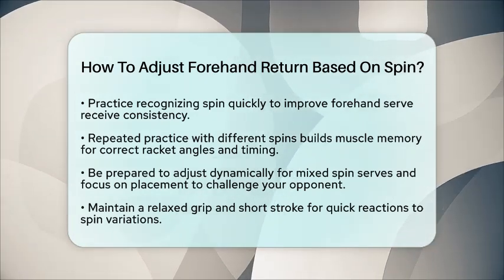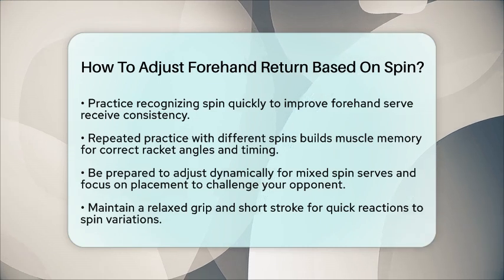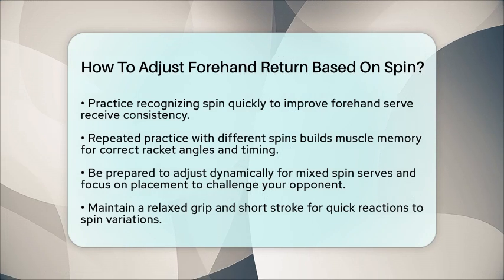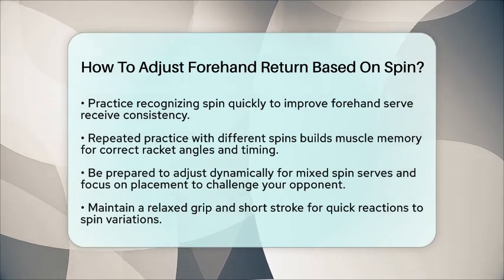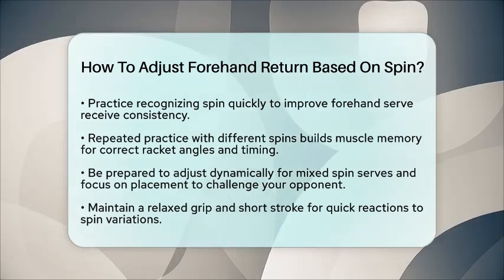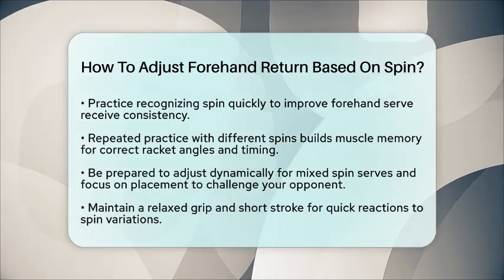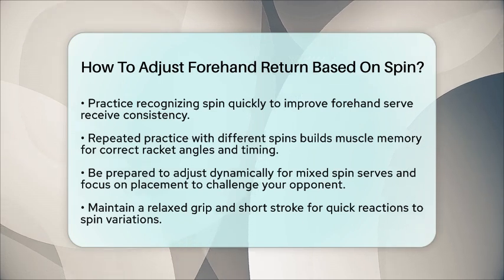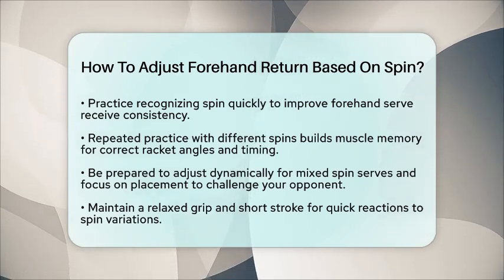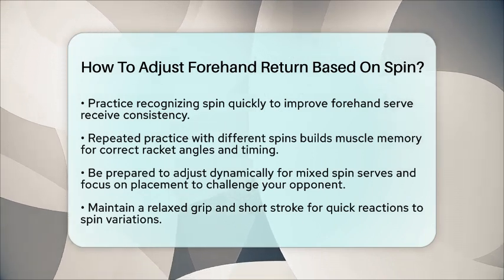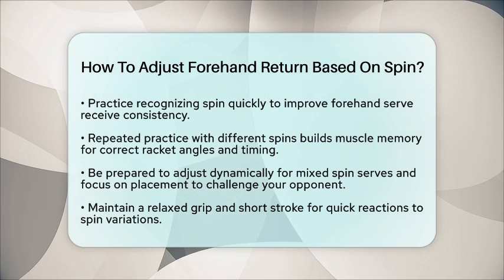When facing mixed spin serves, be ready to adjust your racket angle and stroke dynamically. Placement is also important. Adjust your return direction based on the spin to keep the ball on the table and make it hard for your opponent to attack. Lastly, maintain a relaxed grip and a short stroke to react quickly to spin variations. By mastering these adjustments, you will enhance your forehand return and overall performance in table tennis.